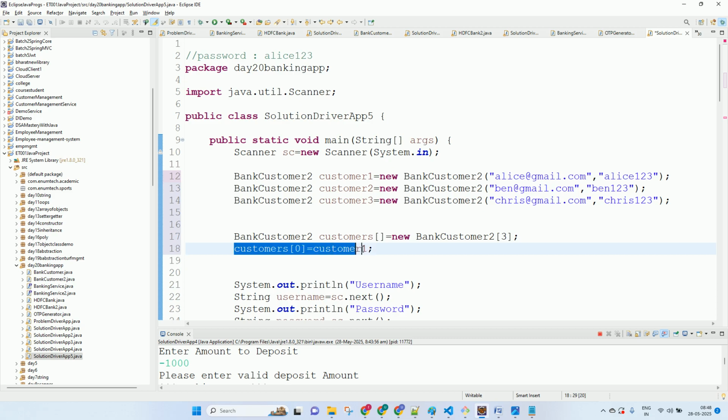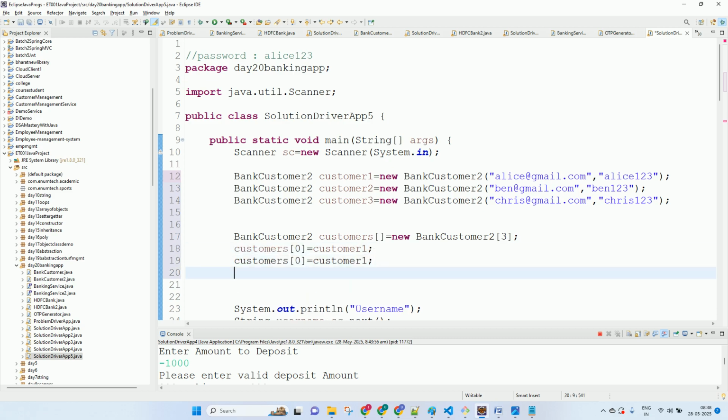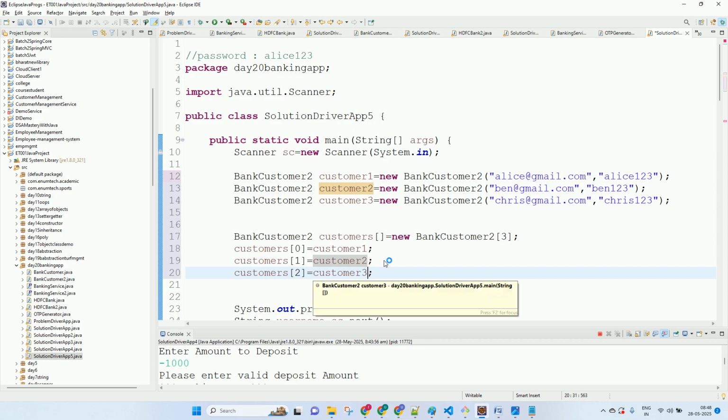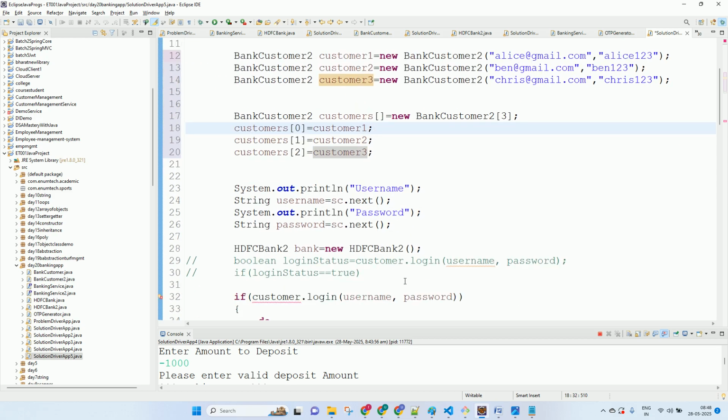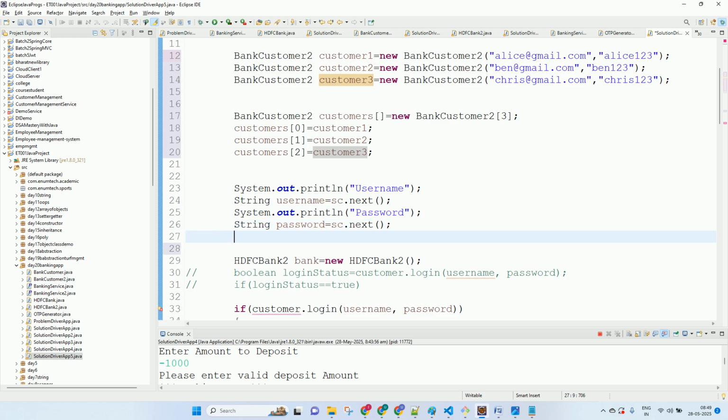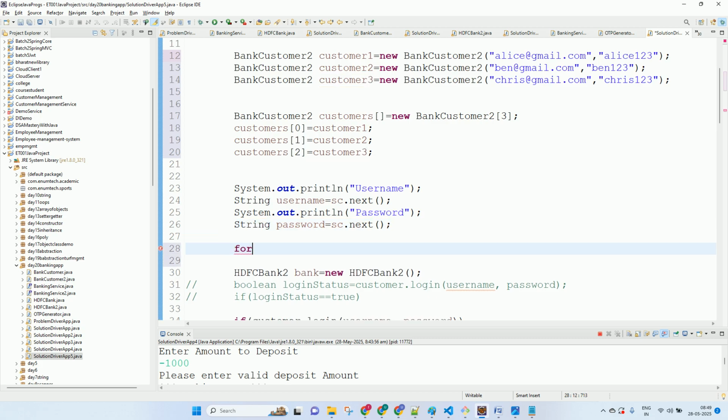And now what to do? Now when I enter username and password, it can be any of them, correct? So now the login will have to change. We'll have to do a for loop over here. Integer i equals 0, i less than customers dot length, and i plus plus.